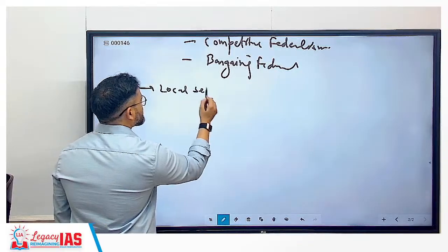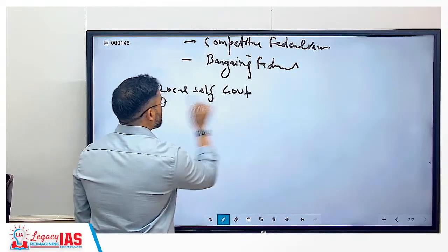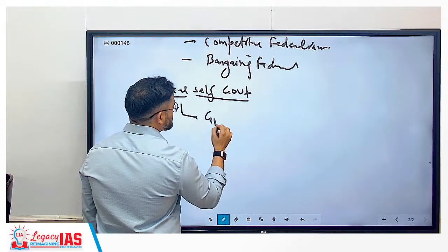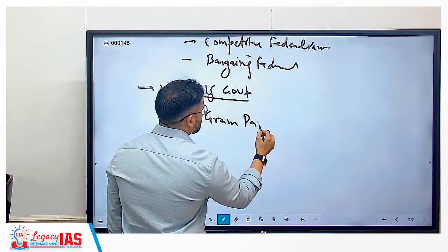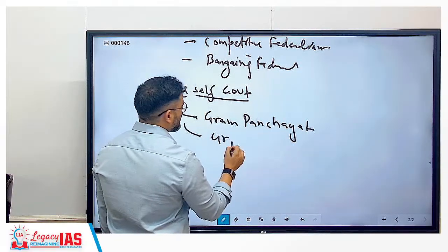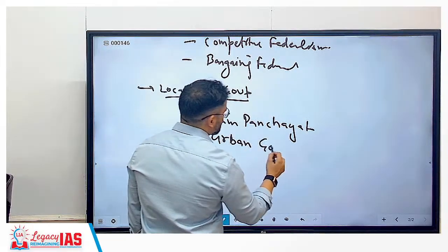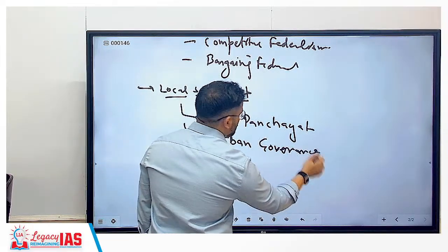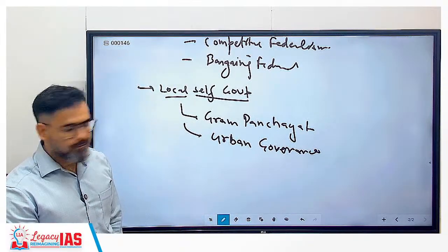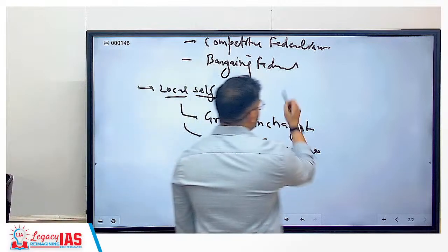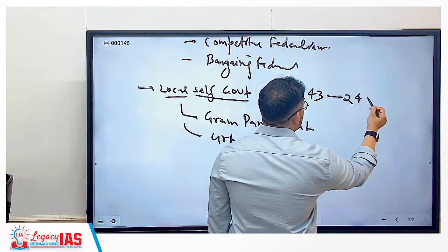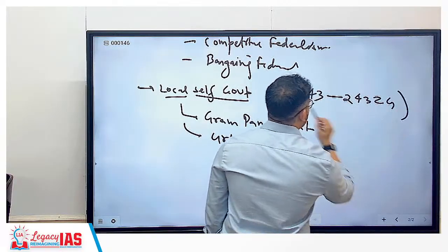Local self government, in which rural government, that is Gram Panchayat, and urban governance, municipalities, we will cover under that. Here the article numbers we will cover are from Article 243 till Article 243ZG.